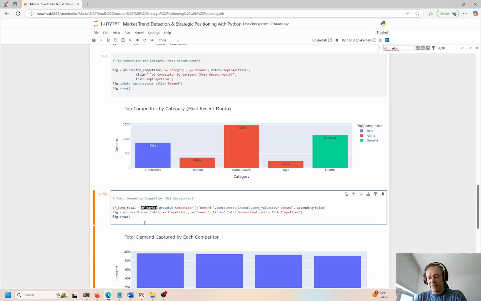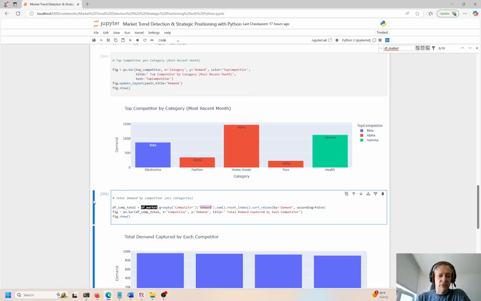All right, these are all the categories right here. Again, grouping by competitor, and summing up demand, right? So the data frame is called DF market. I'm grouping by competitor and summing demand. If you know SQL, this is very similar to SQL, right? ANSI SQL is the standard SQL. So you can do basic and even somewhat sophisticated aggregations using SQL and very sophisticated aggregations using Python.